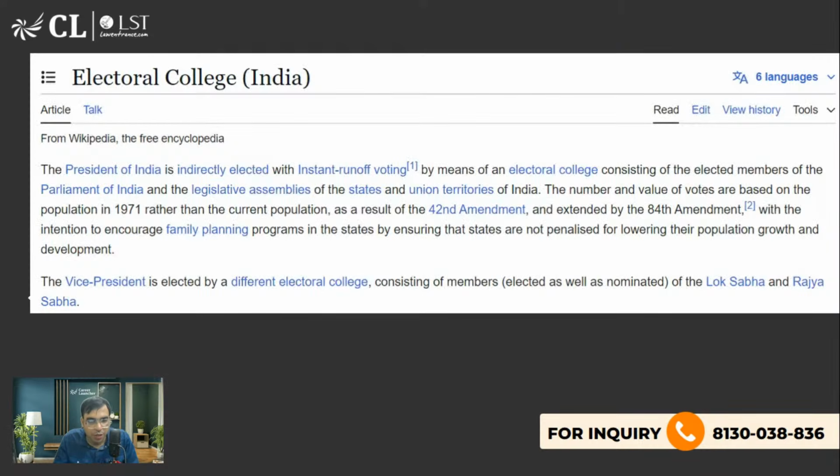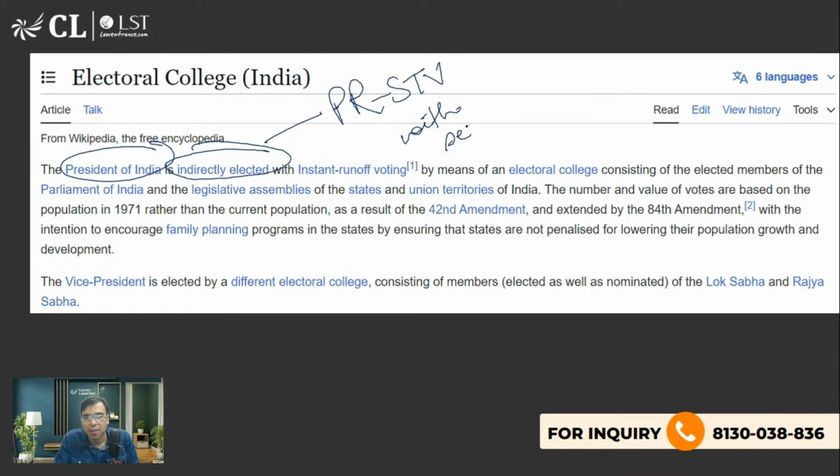And you know that the president of India is indirectly elected through the process of proportional representation through single transferable vote with secret ballot. This question was asked in the CLAT exam in 2023, as far as I remember. PRSTV, proportional representation through single transferable vote with secret ballot.